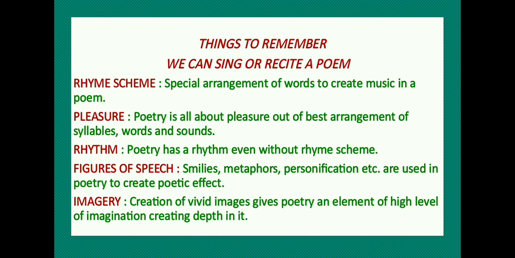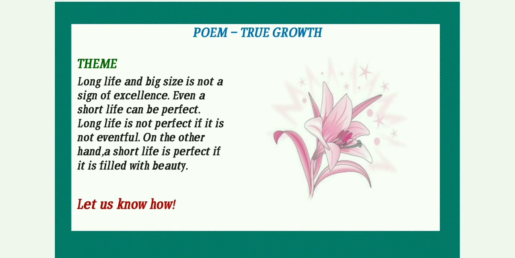So, rhyme scheme, pleasure, rhythm, figures of speech, and imagery are the specific factors which are not found in prose but they are found in a poem. This was all about the poem True Growth. Let us sum up the session by revising the theme once again.